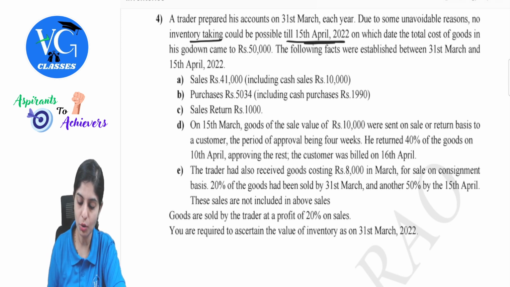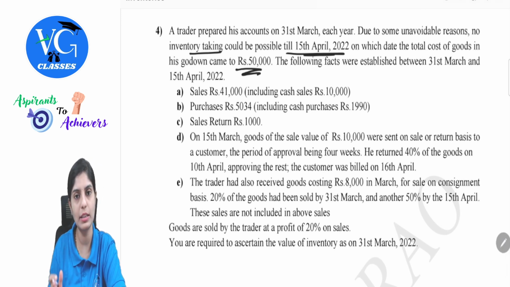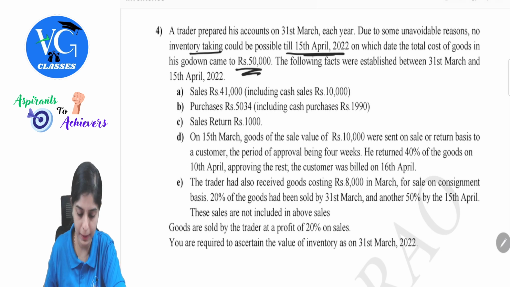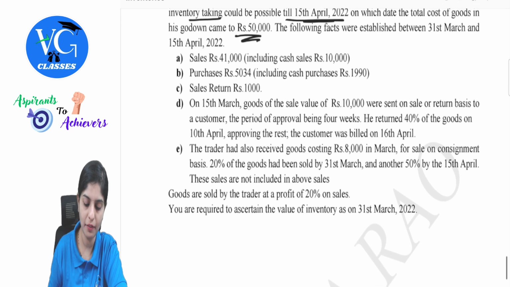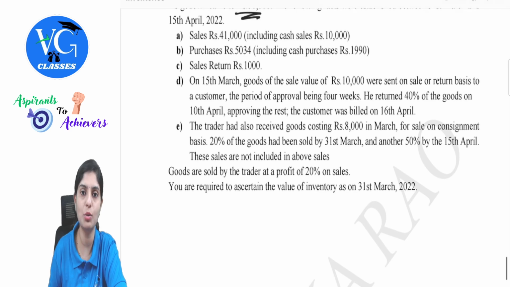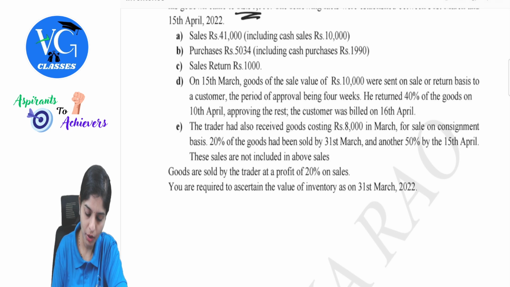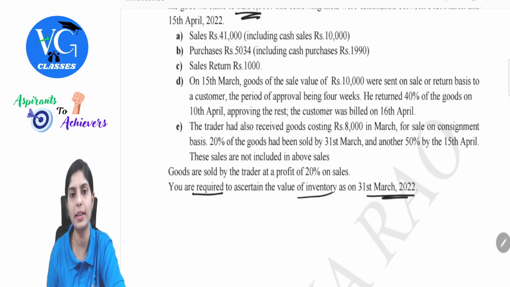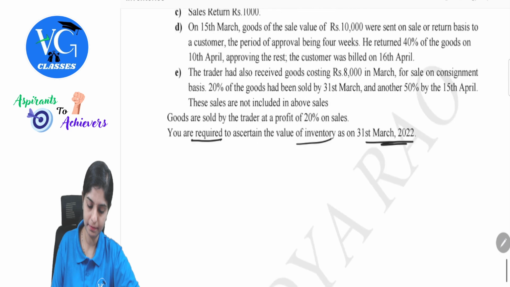On which date the total cost of goods in his godown came to 50,000. So as on this date, the value is reflecting at 50,000. The following facts were established between 31st March and 15th April. One by one, we will have to consider the impact each could have and find out the value of stock as on 31st March. You are required to ascertain the value of inventory as on 31st March 2022. So what is the stock of goods given?